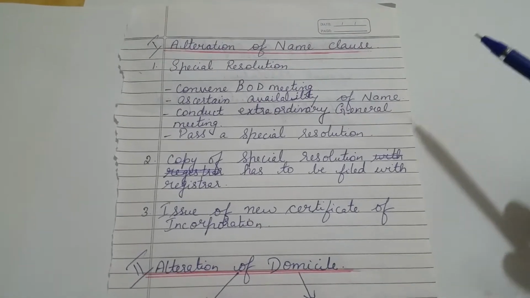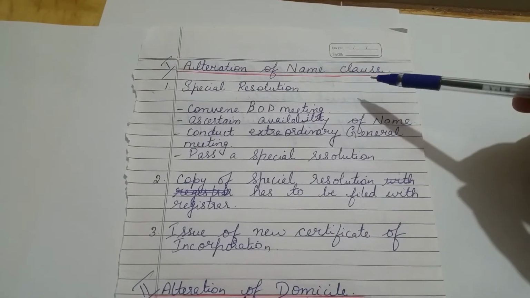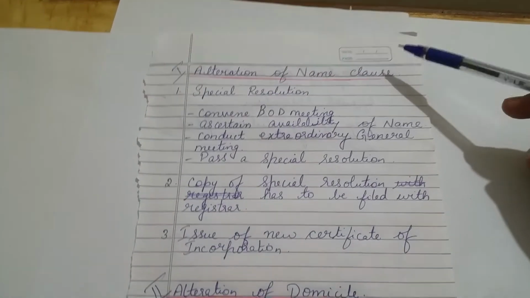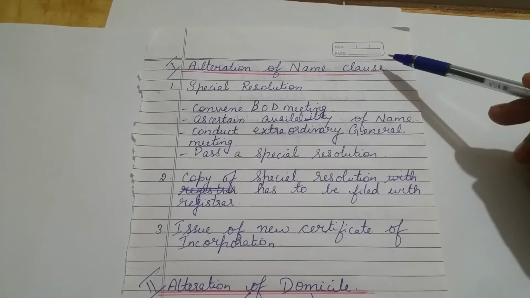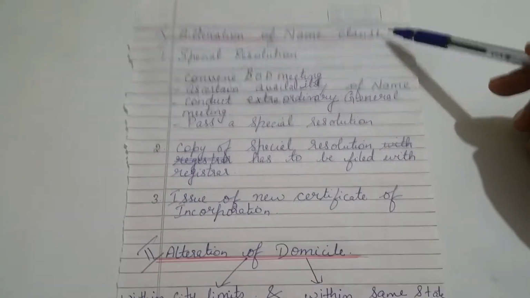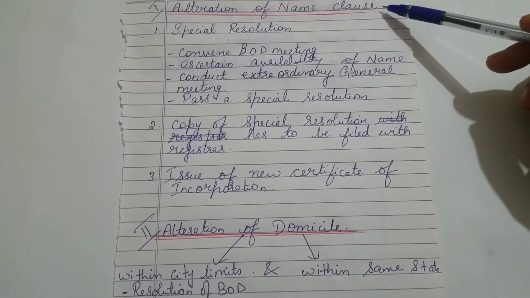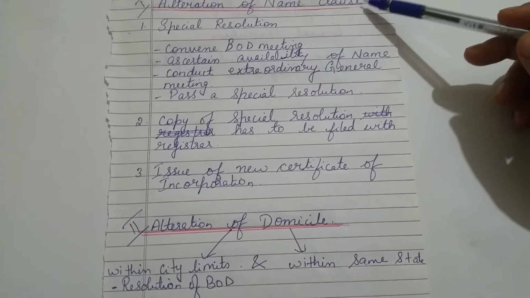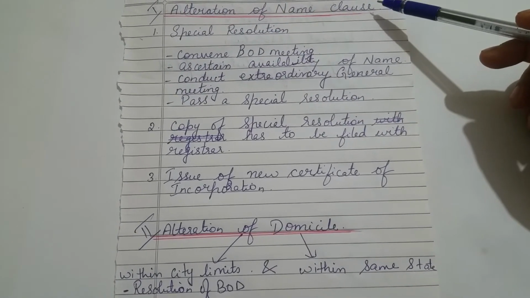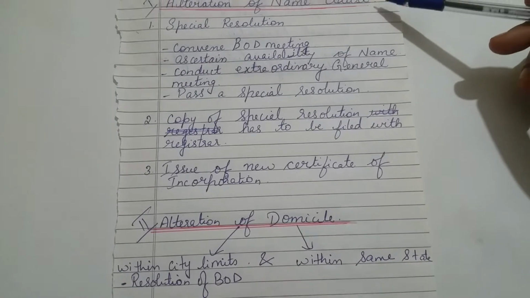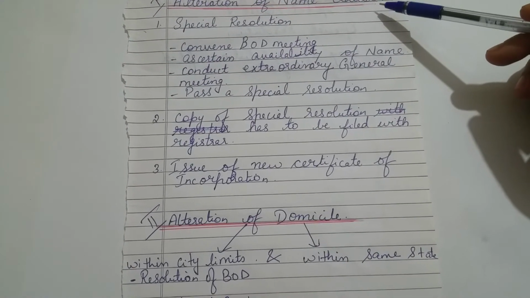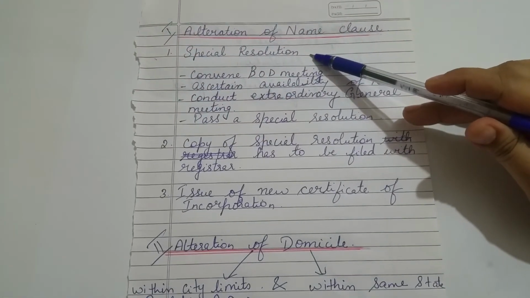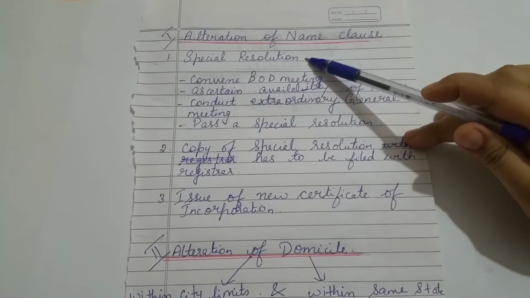Now let's look into the procedure for the alteration of the various clauses of Memorandum of Association. The first clause in Memorandum of Association was the name clause. The name clause is altered when the promoters or the directors of the company want to change the name of the company after it has been registered. So when you want to change the name of the company, the directors of the company should take a special resolution from the shareholders.